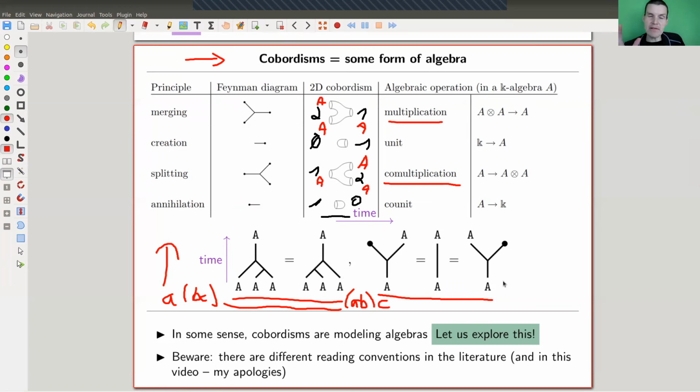So in some sense, and as I said, people understood this pretty early on, these topological objects called cobordisms work kind of modeling algebra. So we're naturally modeling multiplications, associativity, unitality, all that stuff. And if you have a specific algebra, then you would force extra relations on your cobordisms, and you basically can mimic all algebras. You can realize all algebras using those pictures. That's not quite true, but it's true enough for this video. And this is the start of defining diagram algebras.